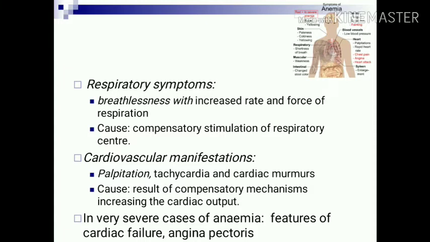Respiratory symptoms: there is breathlessness, along with increased rate and force of respiration, and it is due to compensatory stimulation of the respiratory centers. Cardiovascular manifestations are palpitation, tachycardia and cardiac murmurs, and this is also due to compensatory mechanisms increasing the cardiac output. And in very severe cases of anemia, there are features of cardiac failure and angina pectoris.